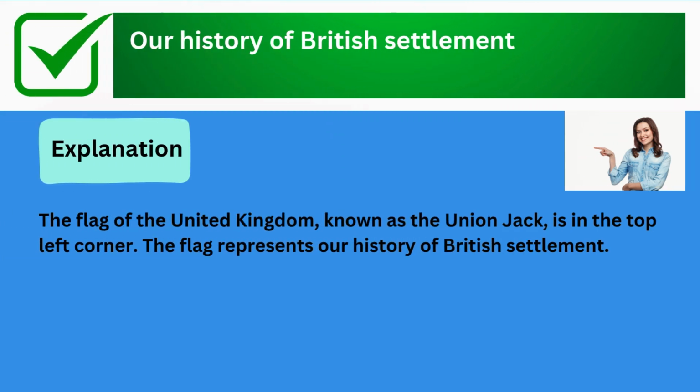The correct answer is our history of British settlement. Explanation: the flag of the United Kingdom, known as the Union Jack, is in the top left corner. The flag represents our history of British settlement.